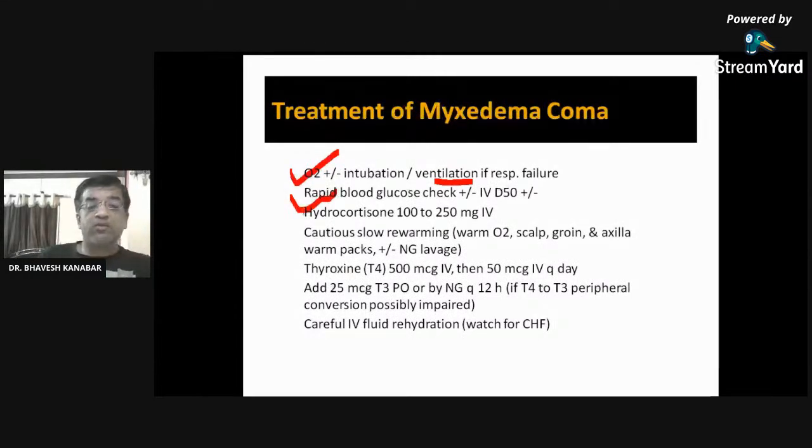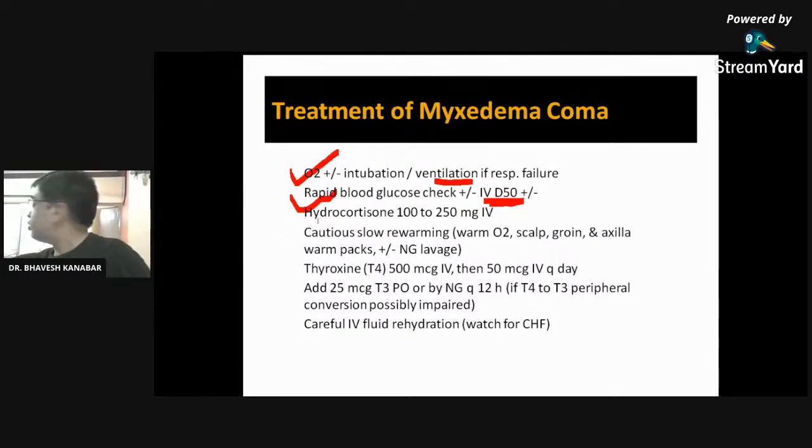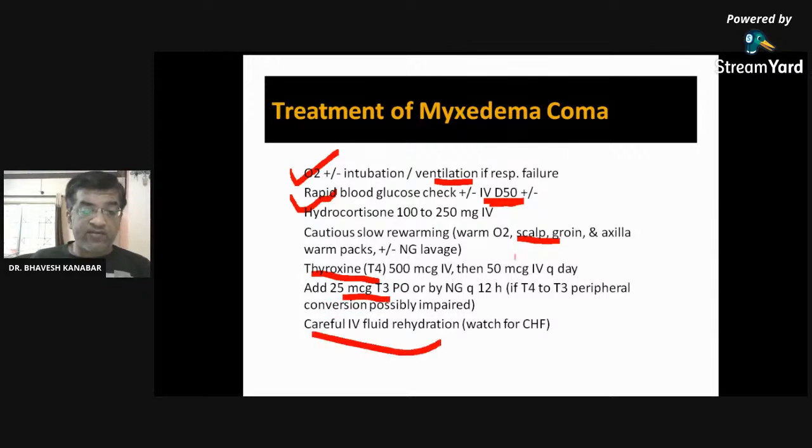Serum glucose should be checked, or if required, IV glucose is to be given. Hydrocortisone 100 to 250 milligram IV. Cautious slow rewarming, warm O2, and then thyroxine hormone at 25 microgram, T3 also, with careful IV rehydration.